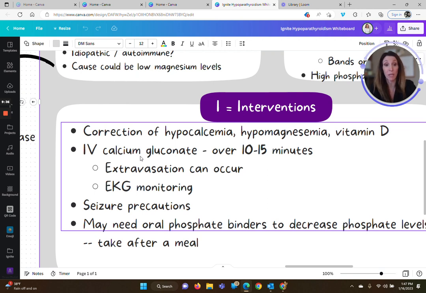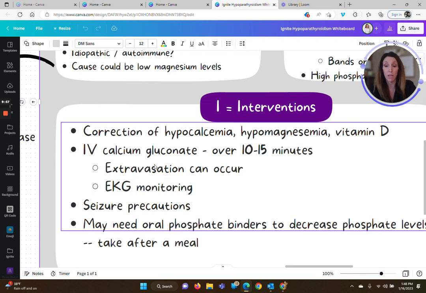So it's safe if we get it in the vein, but if it gets outside of the vein, it can cause this extravasation, and it can cause tissue necrosis and tissue damage, and this can be months of healing for this patient, and maybe even losing some tissue. So if that's in their hand, that's going to be a big issue. So we just want to make sure our IV is patent.